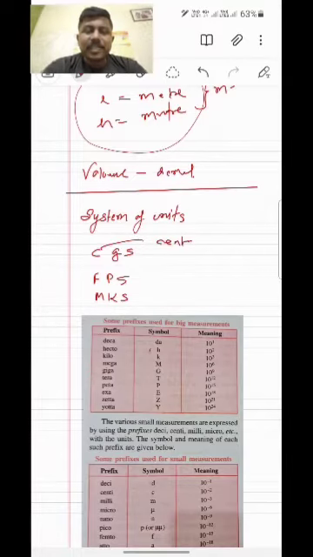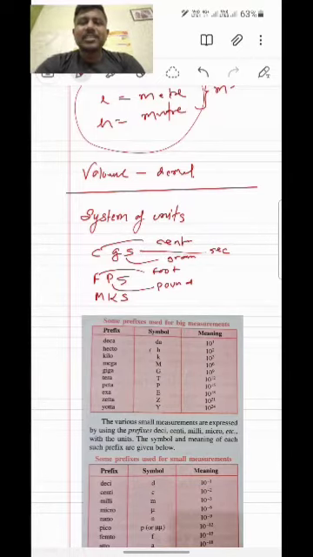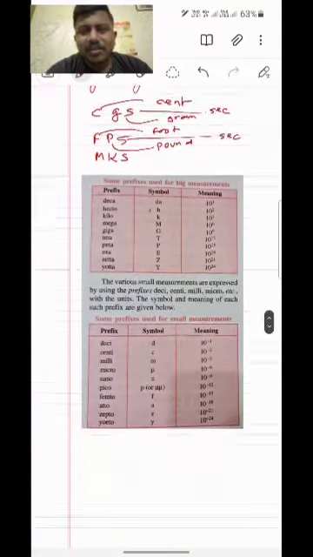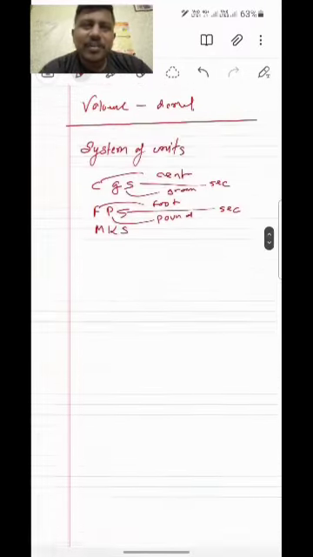Sorry. So second is called the French system. In this system, the unit of length is centimeter, mass is gram, and time is second. The next one is FPS, the British system. Nowadays, it is out of order. We are not using it. It is just for the information.